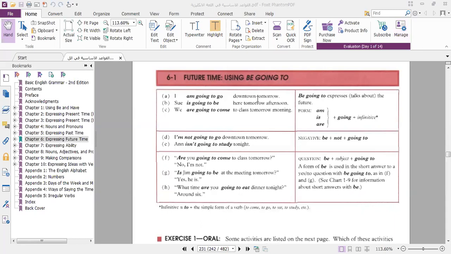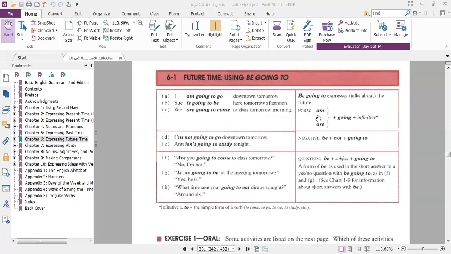Today, inshallah, we are going to talk about future time. One of the forms of the future is be going to: am, is, are going to. When I say I am going to go downtown tomorrow, or she is going to be here tomorrow, or we are going to come to class tomorrow morning.